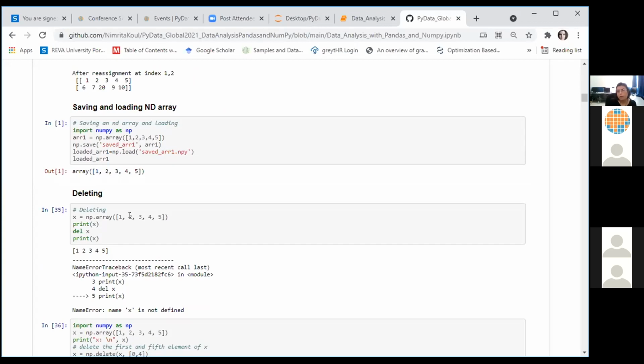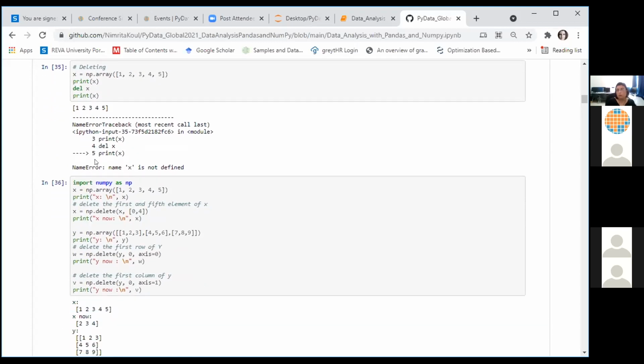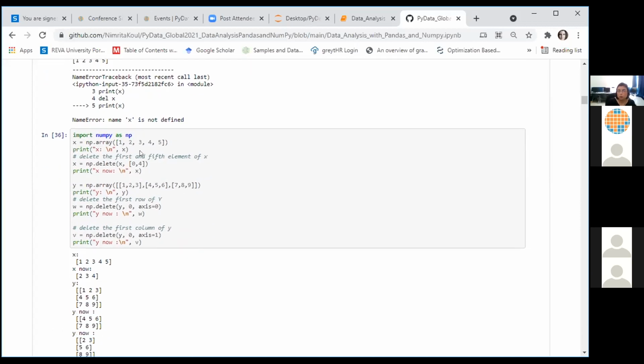Right. So if you have an array and you no longer want to use it, you can delete an array. For deleting an entire array, you can use core Python's del function. We can also delete specific items at specific indexes, or we can delete items in a range of indexes. We have created an array X here. So I just want to print all the members. Then I want to delete the members at position 0 and position 4. So I can use np.delete for this, pass the name of the array or the object name, and then in the square brackets, we can specify at what indexes you want the elements to be deleted.